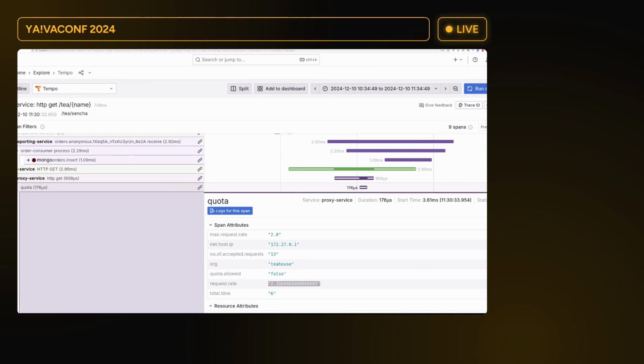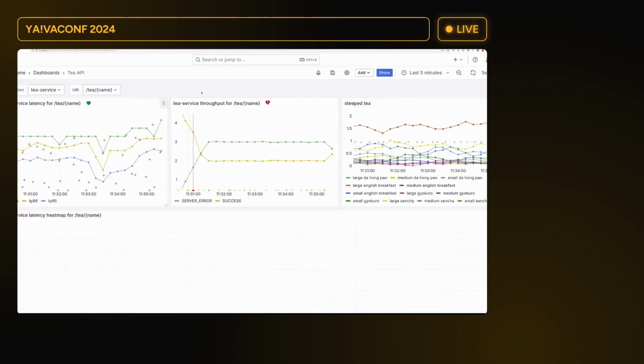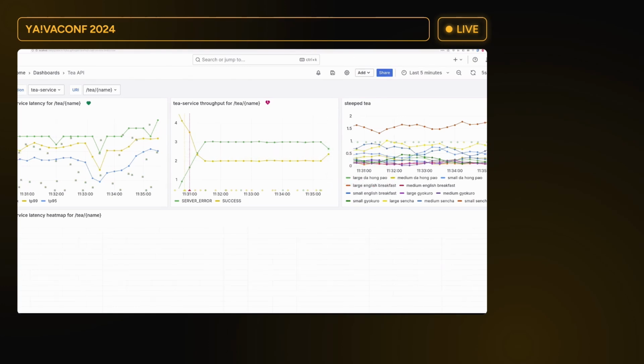The way to fix it would be to ask our managers to swipe the card and increase the quota, which I actually did at this very moment. So what we should be seeing is a fall in the error rate and an increase in success rate.